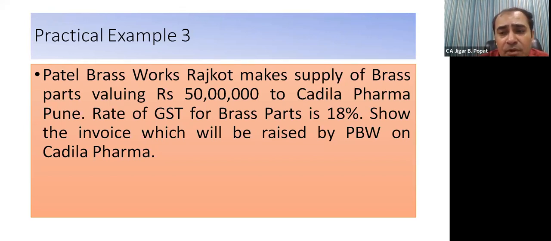If here the supplier would have been in Maharashtra and recipient would also have been in Maharashtra, it would have been an intrastate supply. Then there would have been 9 plus 9 levy. But here both are in separate states. So there is interstate supply, and on interstate, it is integrated goods and service tax rate. Integrated means a total of CGST and SGST. And so we will apply 18% rate in an integrated manner. And so it will be 50 lakhs plus 18% of 50 lakhs. There is IGST of 9 lakhs. And so the total invoice value will be 59 lakhs.